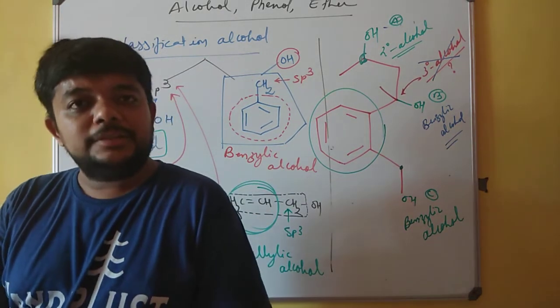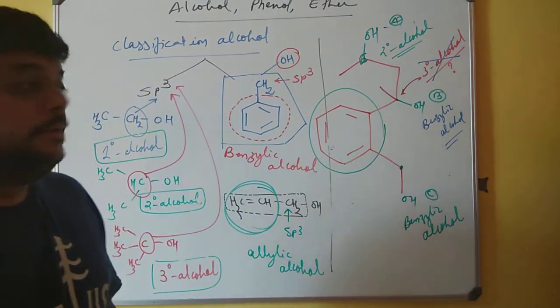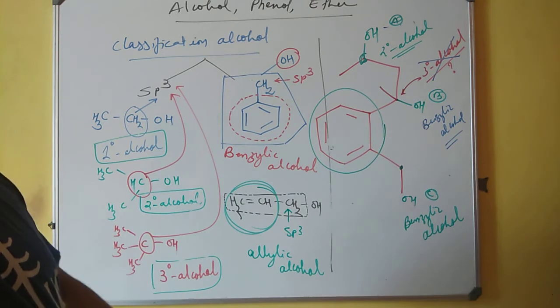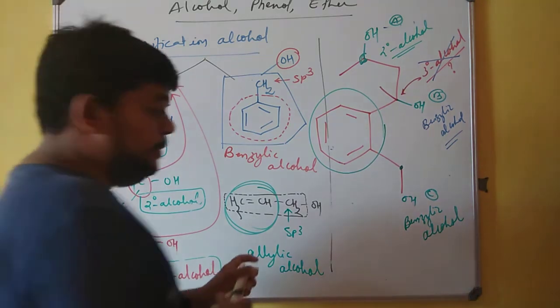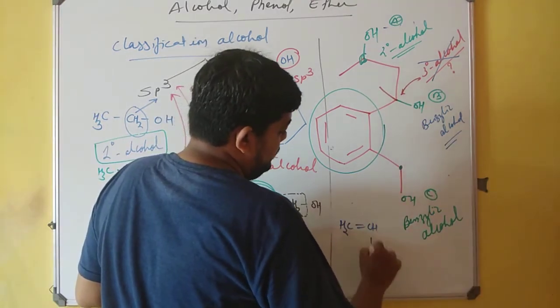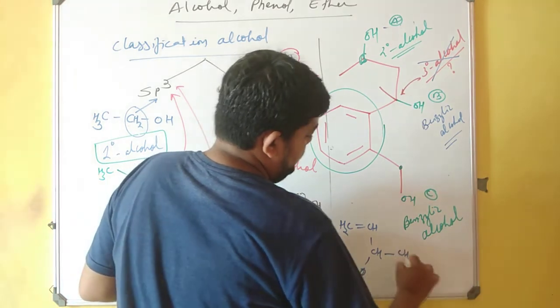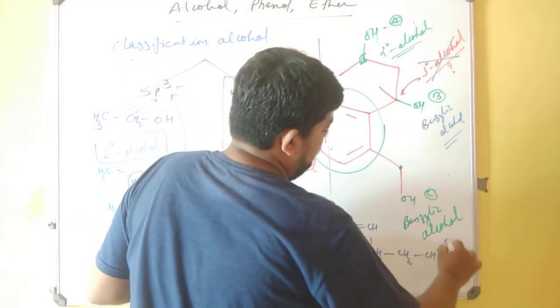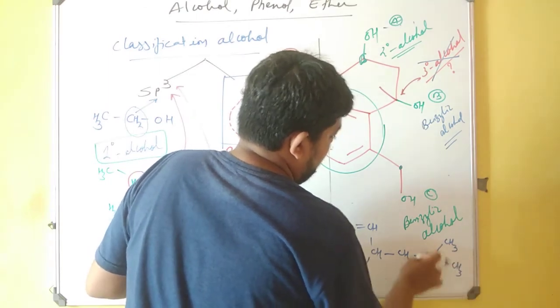Let us take one more example in the same sp3 category before we move ahead. I am drawing a very small example over here, and then we will move ahead. See what happens. H2C=CH-CH(OH)-CH2-CH2-CH3-CH3-OH.